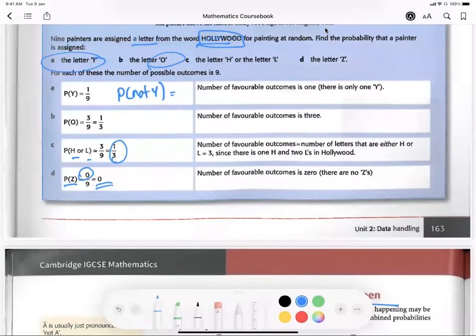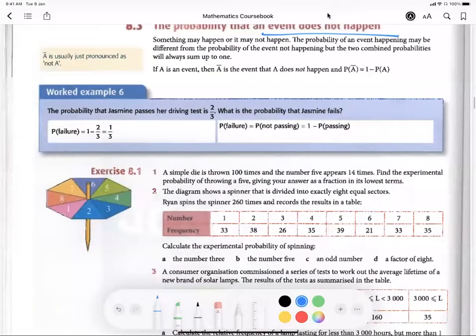You just take 1 minus the probability of Y, meaning everything else but Y. So I take 1 minus 1 out of 9 and get 8 out of 9, which is the probability of not Y. Same thing for the probability of not O. I just take 1 minus the probability of O. As long as it is not something, you just take 1 minus the probability of it. So 1 minus 1 over 3, you get 2 over 3 as your answer. So that one is for 8.1.